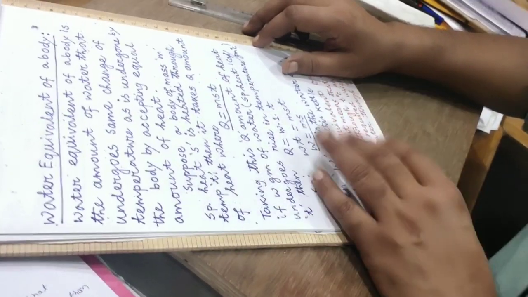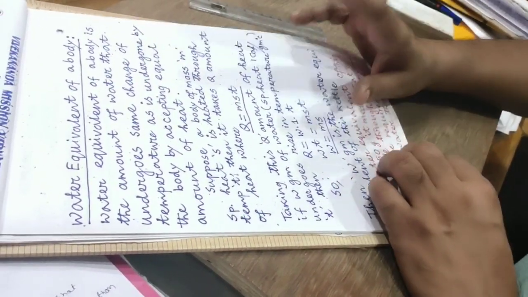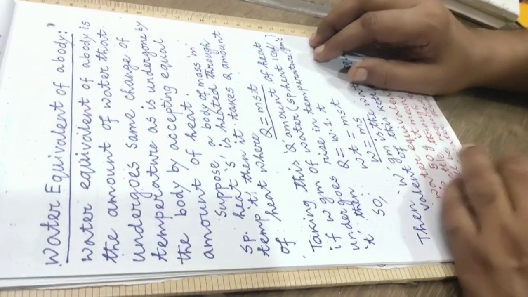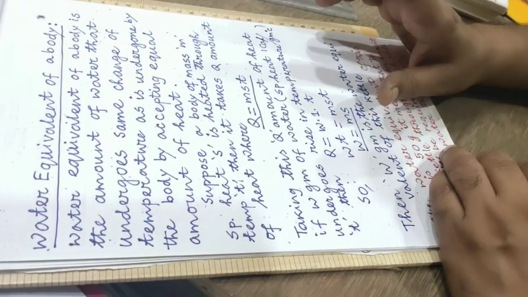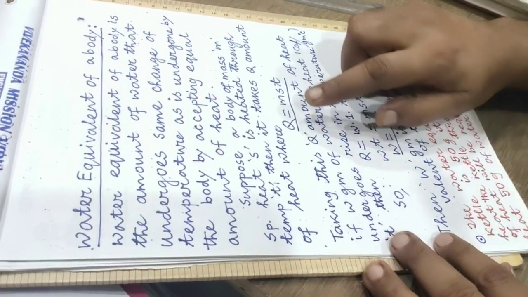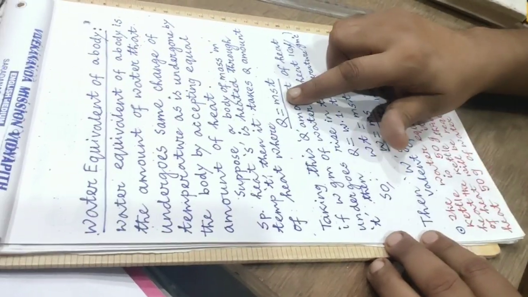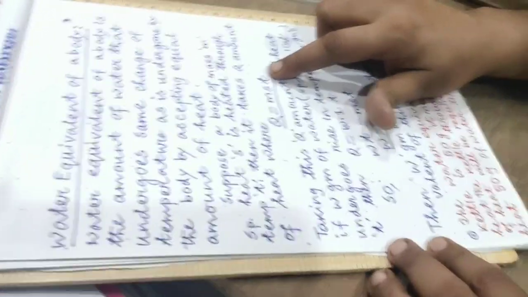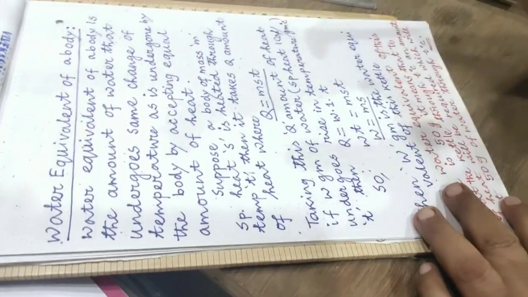Suppose there is a body, its mass is M, it is made up of a material with specific heat S, and that is being heated through temperature T. Then from Q = MST, we know it will take Q amount of heat, where Q = M into S into T. So the body is taking Q amount of heat.